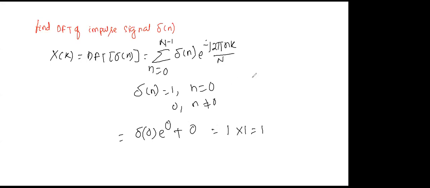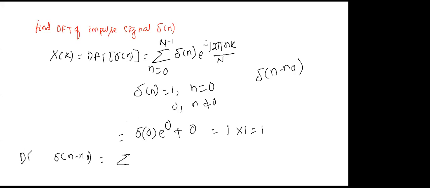In the same way, can you find the DFT of a sequence delta of n minus n0? What is the answer? e to the power minus j 2 pi n naught k by N. Good, very good. Okay, same thing: delta of n minus n naught. If you want to find it, use the same formula.